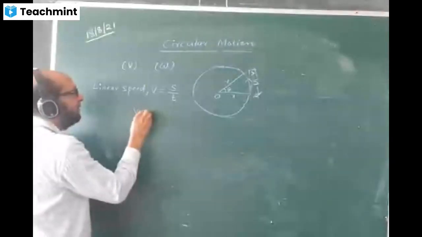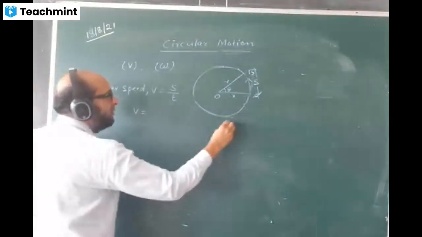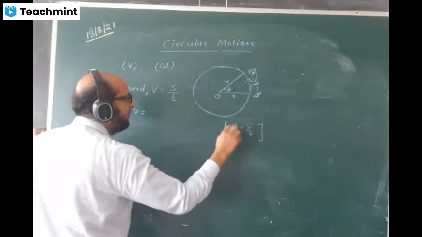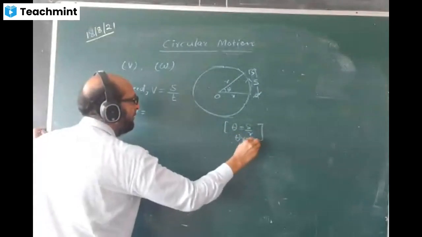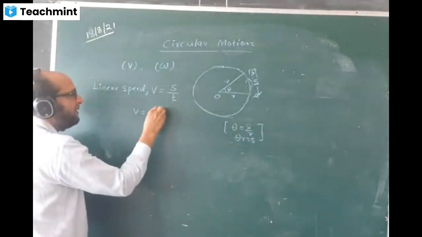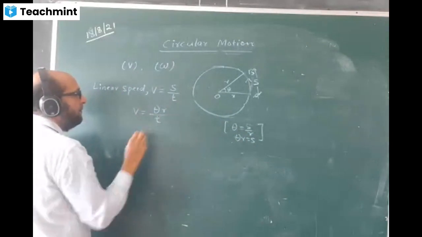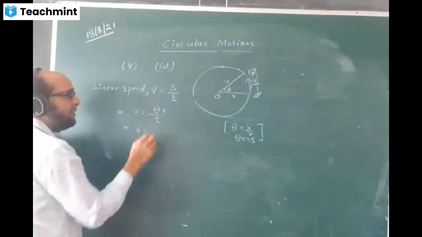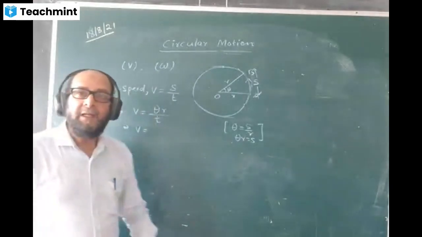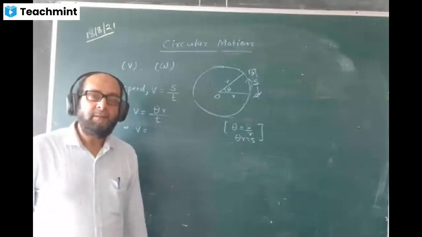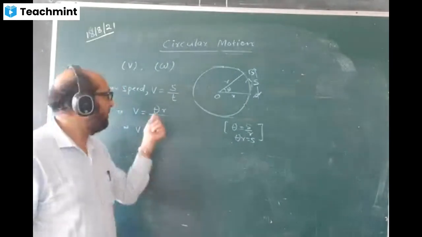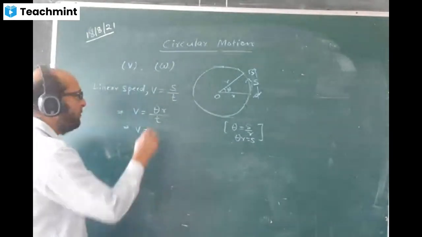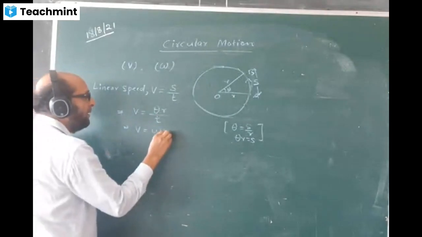We'll continue further. You know the formula, theta is equal to s by r. Therefore, s will come as theta r. Theta r is the value of s. Instead of s, I write theta r by t. Continue further, v as it is. Theta by t, what do we call it? Angular displacement upon the time. What is it called? Omega.